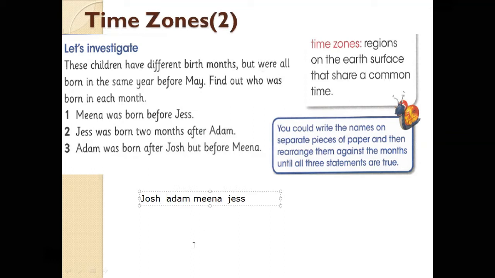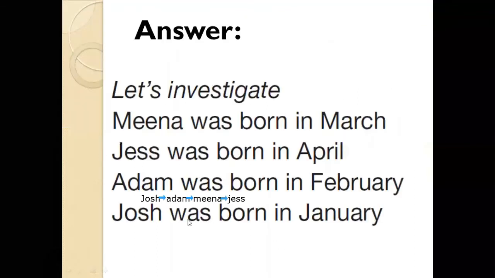With the help of this, we know who was born first, then second, then third. Let's suppose one is born in January, then February, March, April. Let's check whether our answers are right or wrong. Josh was born in January, Adam in February, Mina in March, and Jess in April. So you write these things down, and it's easy to understand. I hope you understand. Now go to the next place.